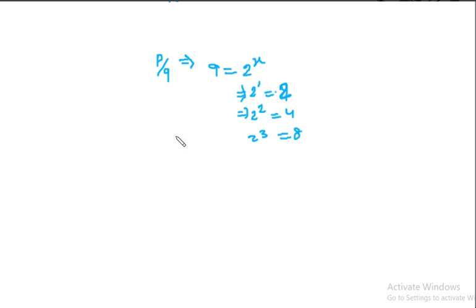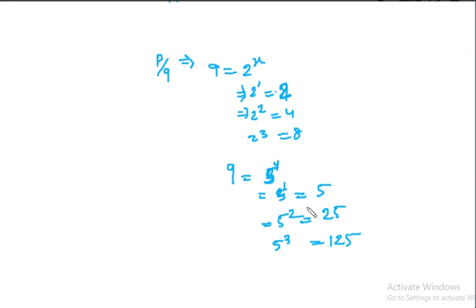Or if you see Q equal to 5 to the power y, where y can be 1, 5 to the power 1 means 5, then 5 to the power 2 means 25, 5 to the power 3 means 125, like that.